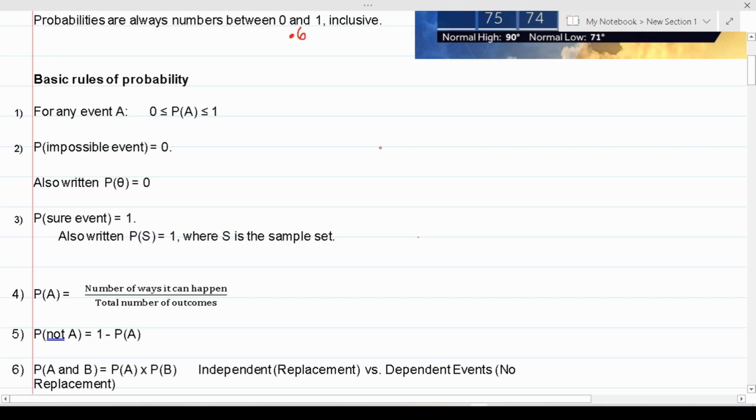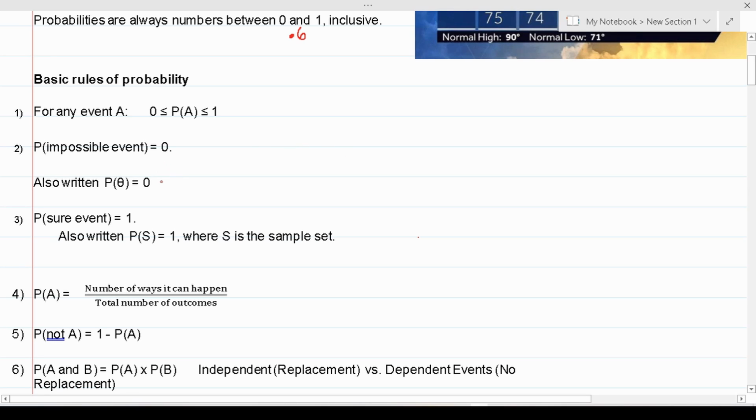All right, so prior to doing any examples in today's video, I want to give you an overview of all the basic rules of probability. First, as we discussed, I want to point out again that the probability of an event occurring is always going to be between 0 and 1. If as you work on these problems, you get something that's not between 0 and 1, chances are you've made a mistake.